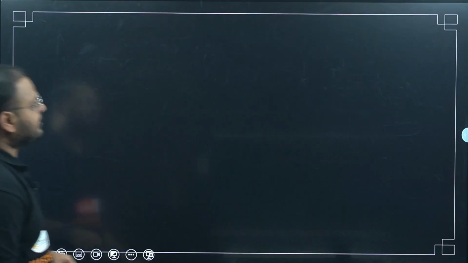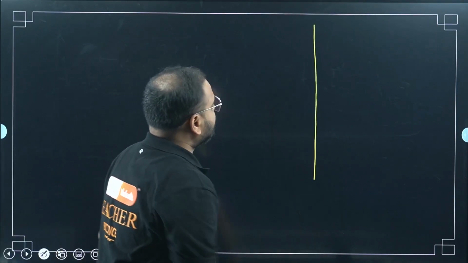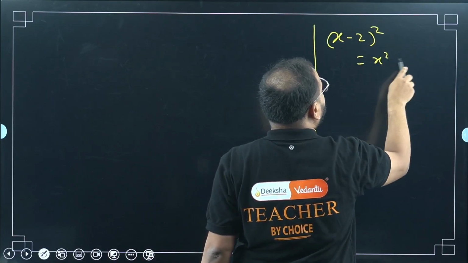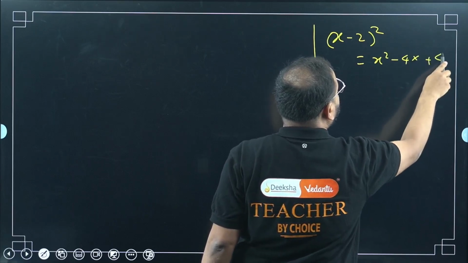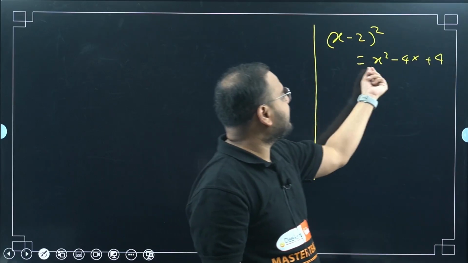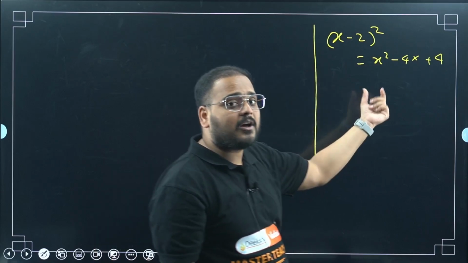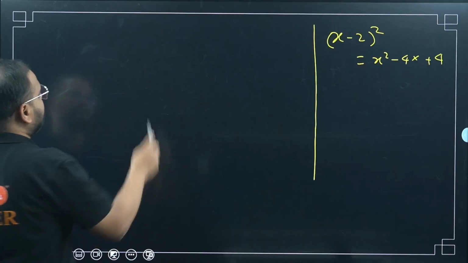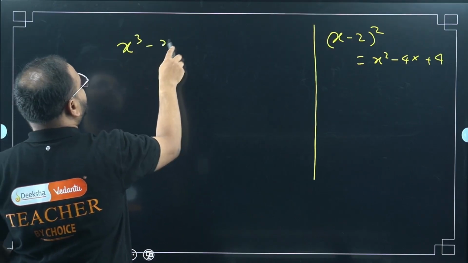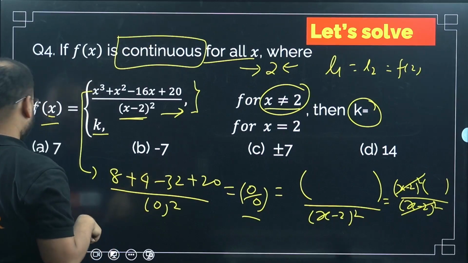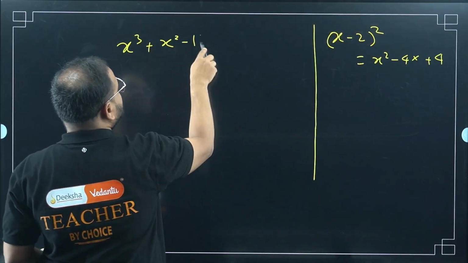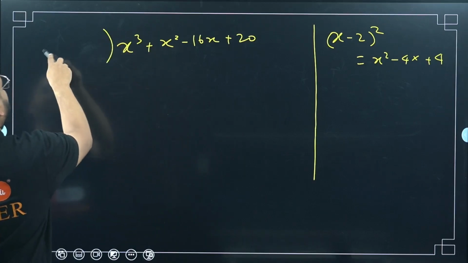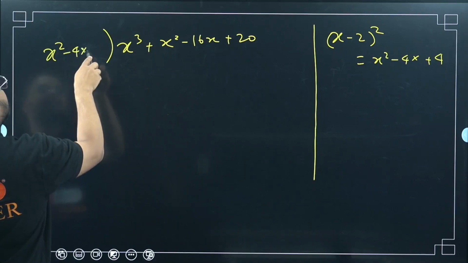Yes. So let's quickly look at this. x minus 2 whole square will look like this: x square minus 4x plus 4. Correct? Expansion, a minus b the whole square, x square minus 4x plus 4. Now this will be a what? A factor of the numerator. What's the numerator? Please write the numerator here: x cube plus x square minus 16x plus 20. Factor means I can divide it by what? x square minus 4x plus 4.